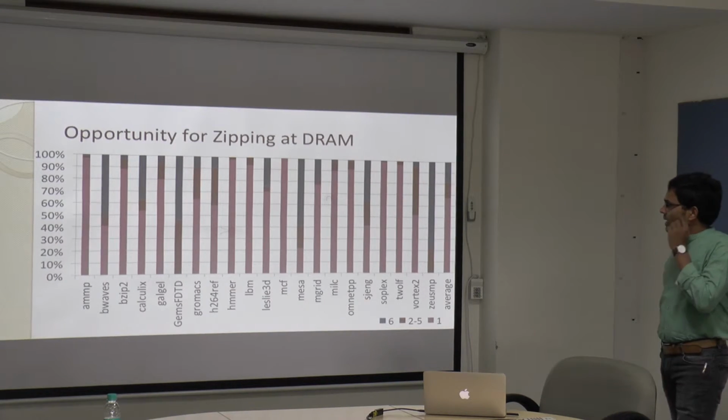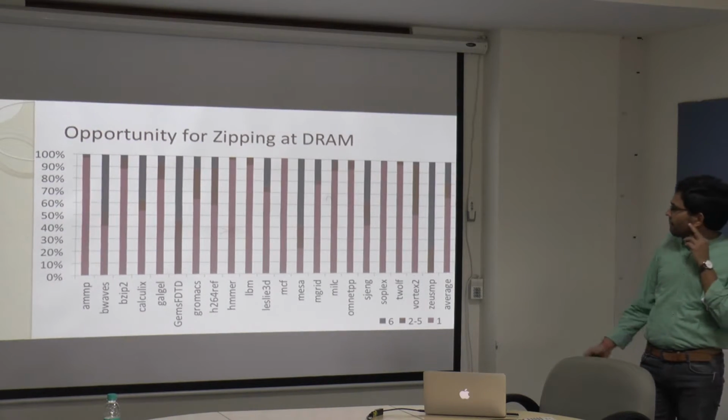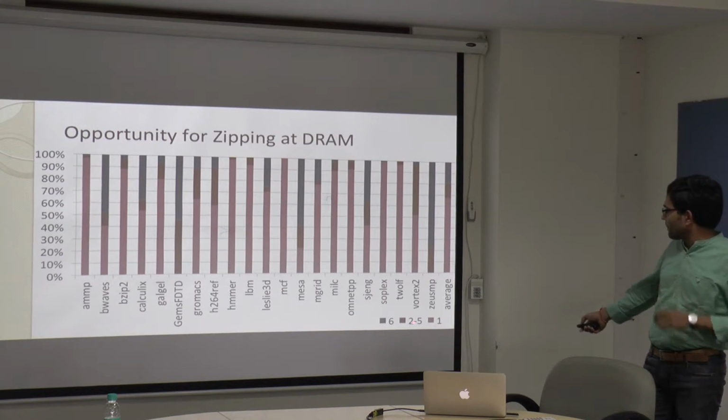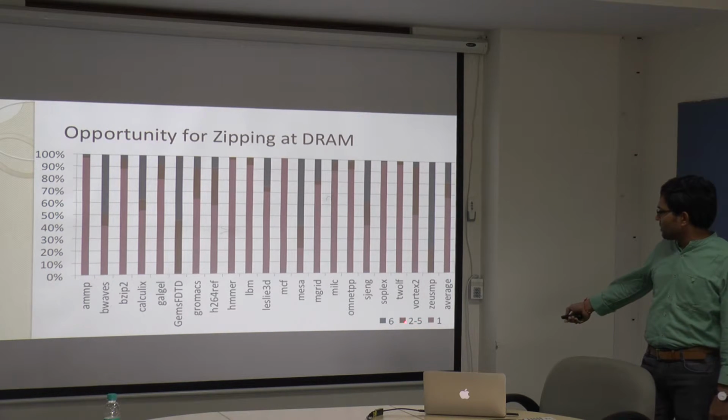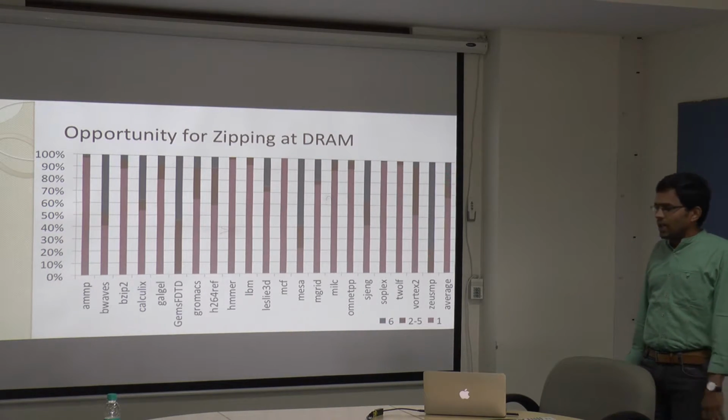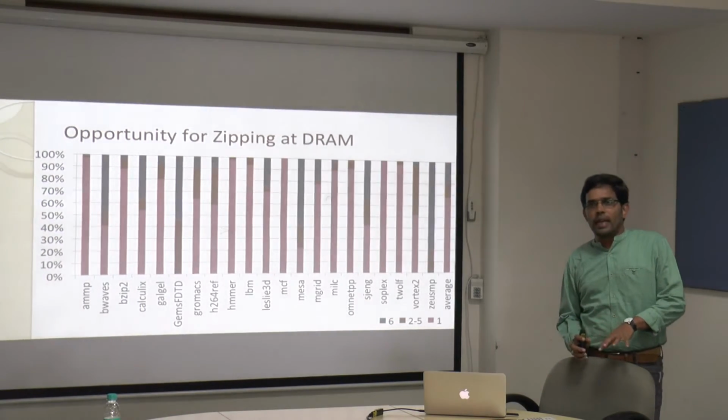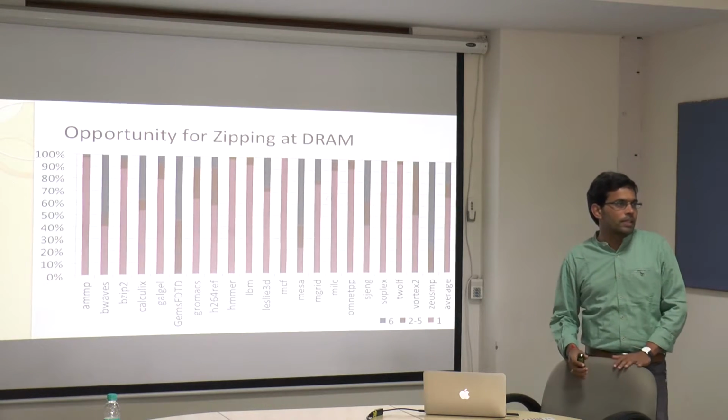And we also looked at the opportunity for zipping at the DRAM. And here also you can see, one means effectively it's not zipped together, and 2 to 5 blocks can be zipped together, with this percentage, and 6 blocks. So effectively around 30% of the blocks at the main memory also can be zipped together.